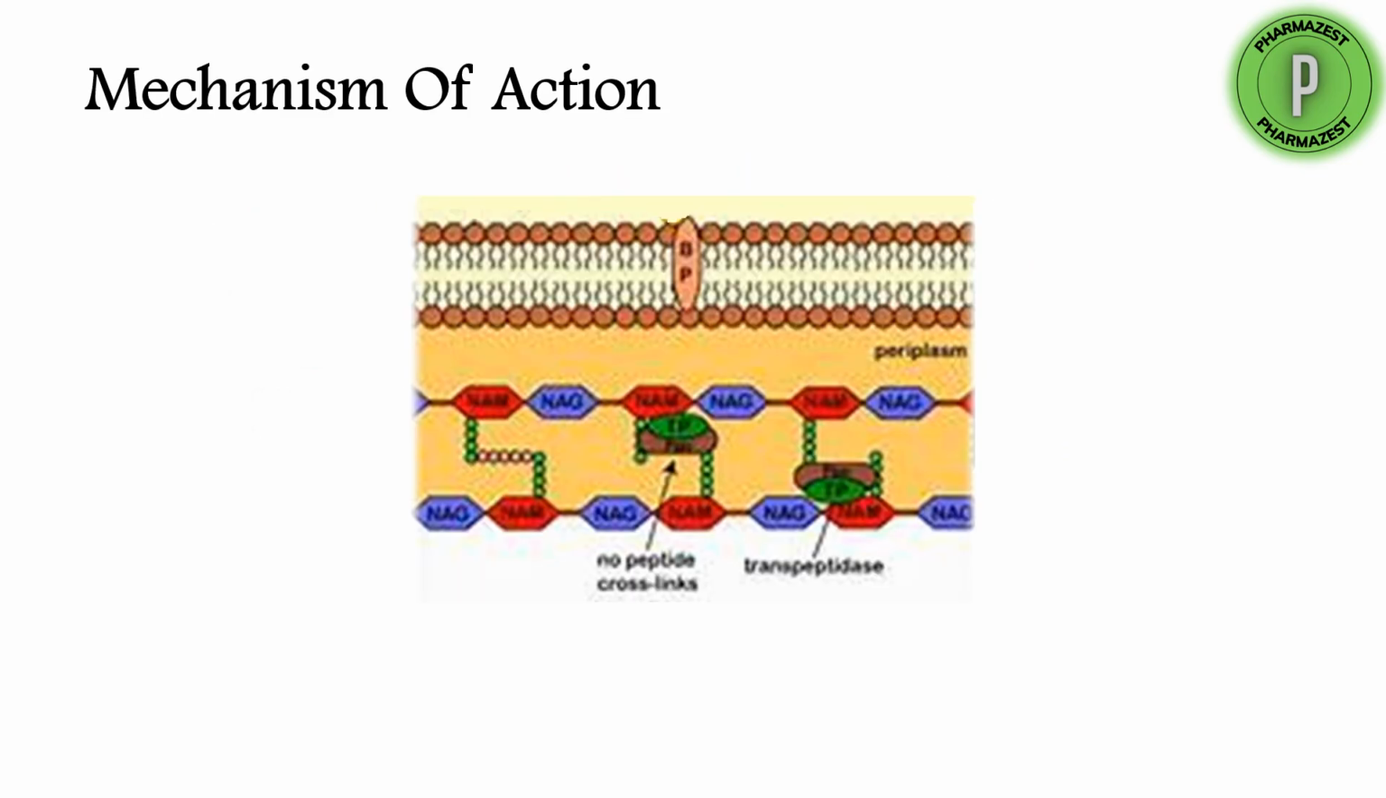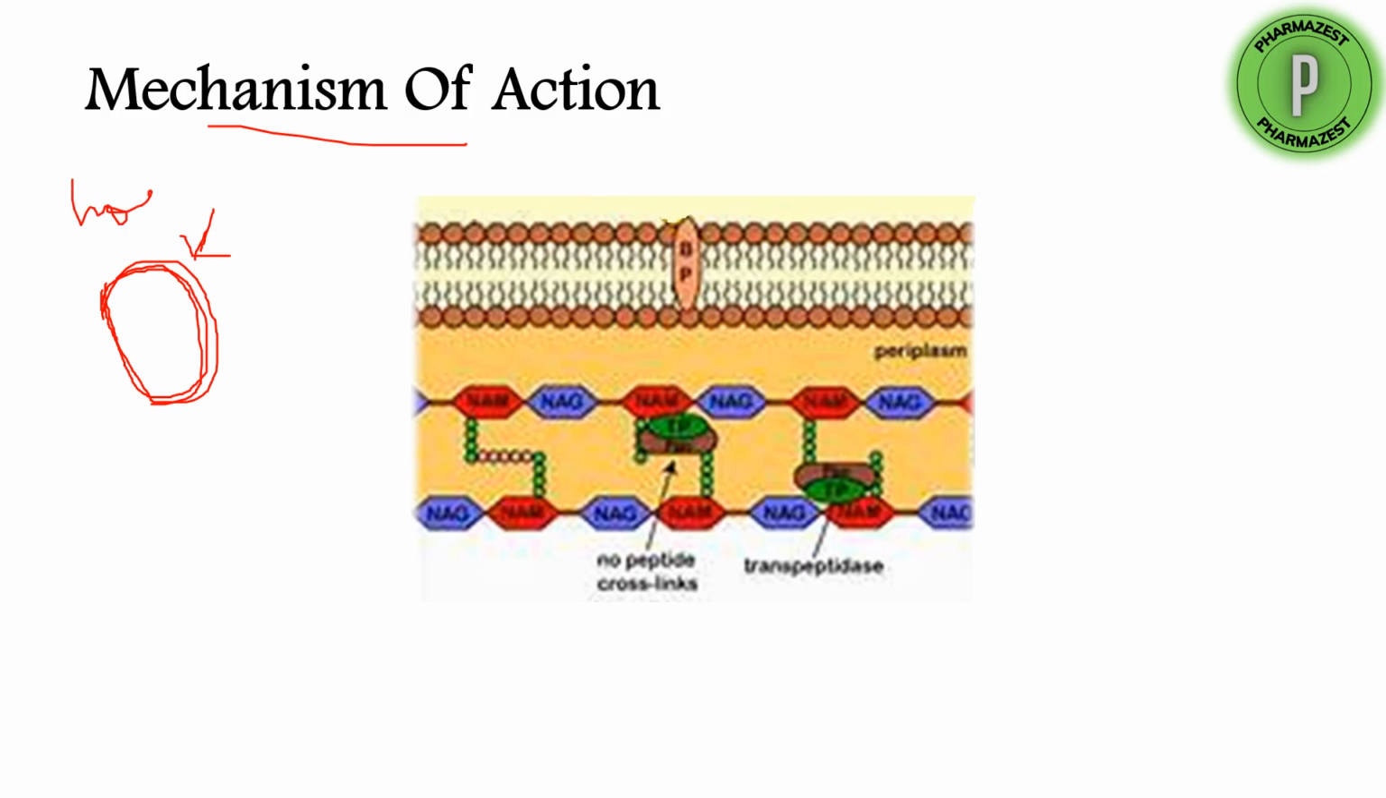Now coming to the mechanism of action. Penicillins inhibit the cell wall formation of the bacteria. Bacteria have a cell wall surrounding them. So what is the function of this cell wall? The cell wall protects the bacteria from the external environment, so it is essential for the survival of the bacteria. If this cell wall is not present, what happens? It will be easily digested by the host.